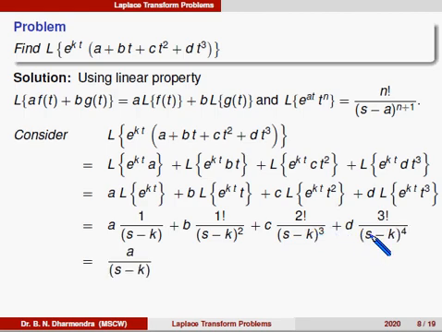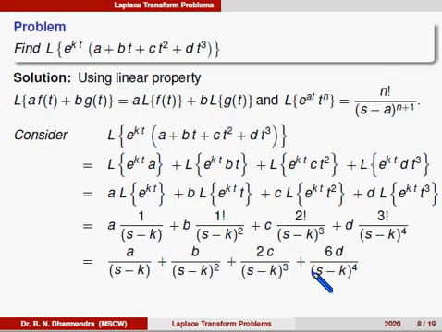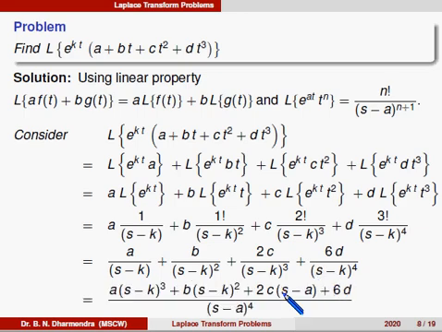So, that is equal to a divided by s minus k plus, 1 factorial is 1, into b divided by s minus k square, plus, here 2 factorial is 2, into c, that is 2 c divided by s minus k whole cube, plus 3 factorial, that is 6, 6 into d divided by s minus k whole to the power of 4. So, here we take the LCM. So, this is the answer. We have to simplify the term.